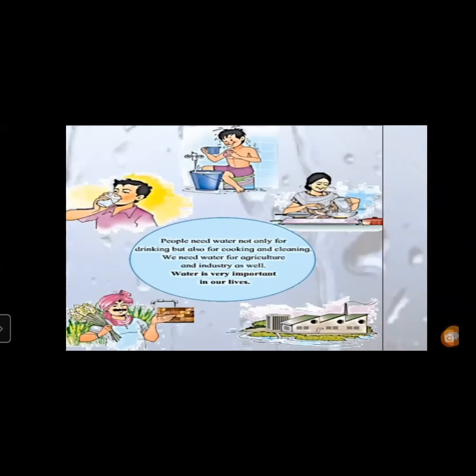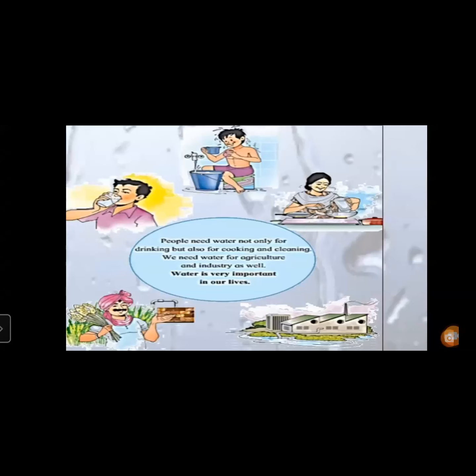Water is also required for farming and agriculture, and in industries. Along with this, animals also require water. So we can understand our need for water is very, very important. We cannot live without water.